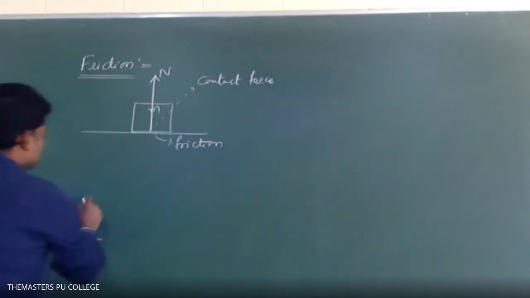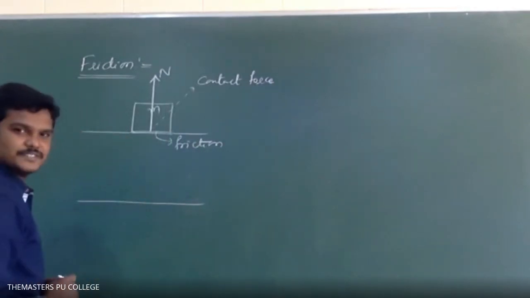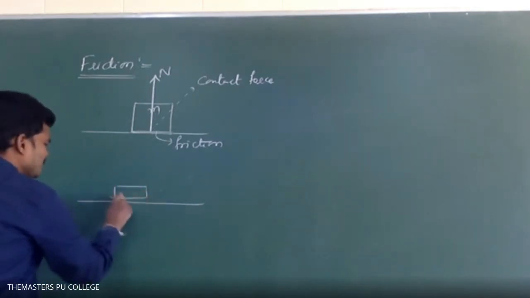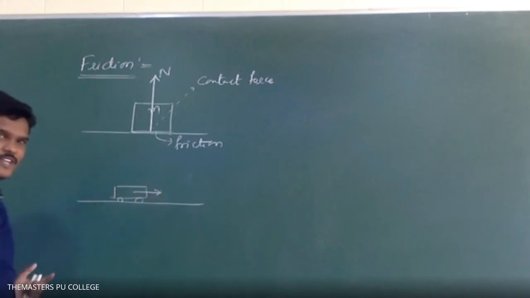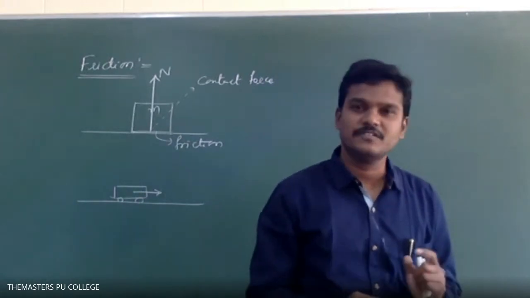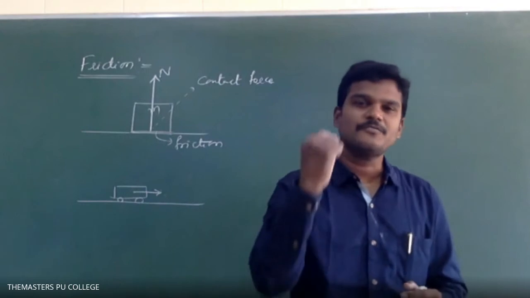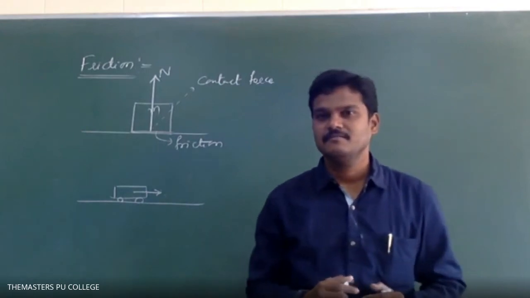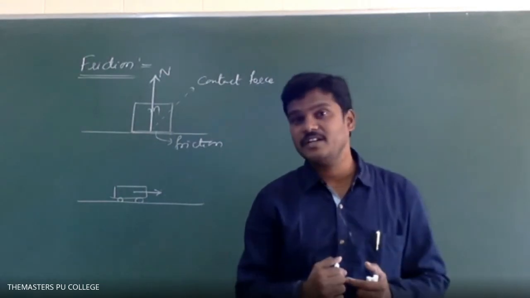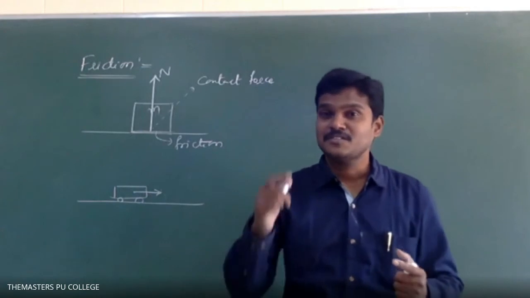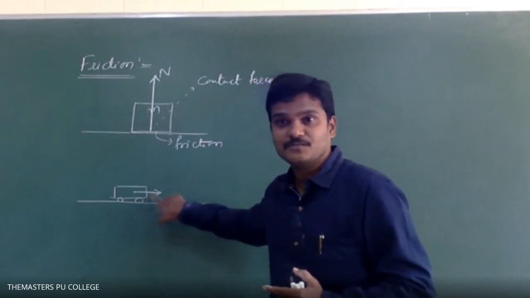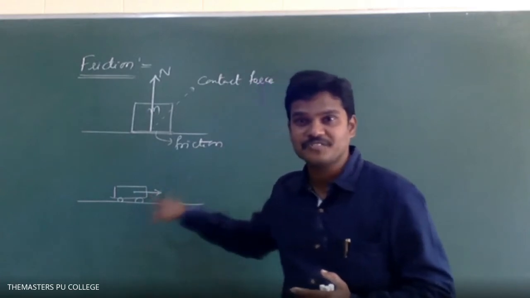If the engine of the vehicle is switched off, then after traveling some distance, the car will automatically come to rest. That means some force is acting opposite to the motion of this car.